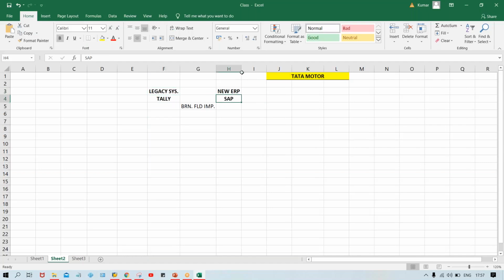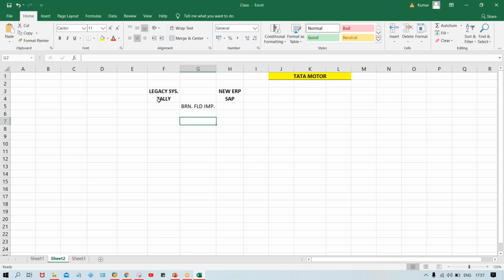So this is how you guys are going to be unique, because now everybody will say, okay, old system, old ERP or something. So whatever the existing ERP is there, SAP is going to replace what? It is going to replace Tally, right? This is SAP, so this is the new ERP, but this is called the legacy system. Legacy system is the existing, or you can say old ERP. So this is the example of brownfield implementation. Brownfield implementation means what, guys? Brownfield implementation means existence of legacy system. It means SAP is going to replace a legacy system, right?